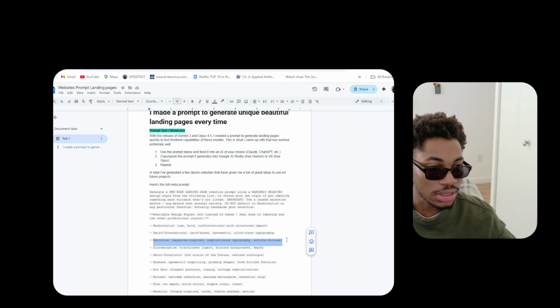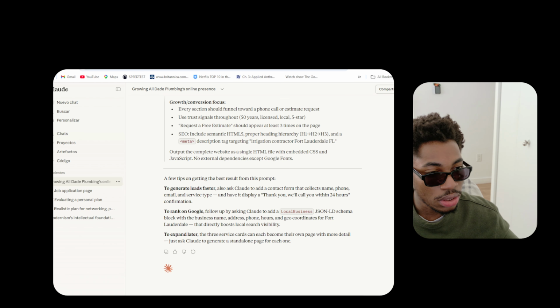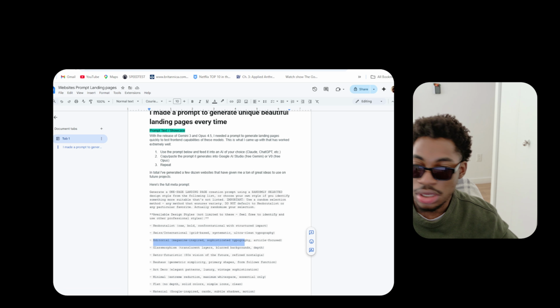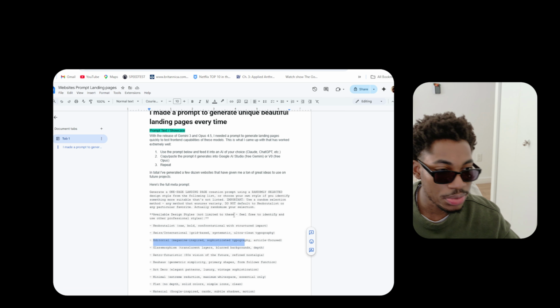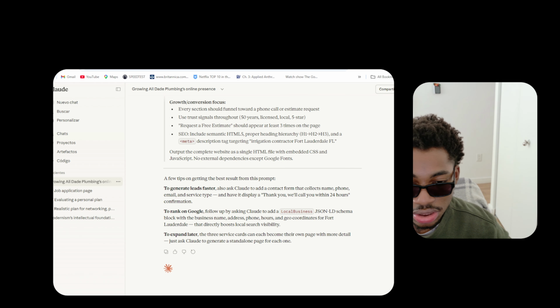I'm just copying and pasting it into Gemini. Yeah. So I took the Gemini prompt into Claude, right? Into Claude. So I'm just telling Claude, hey, can you also include this in the prompt so that when I'm going on the other website, it already has it. Yeah. So over here, we're gonna say, hey, can you include the design that we want, which is this. Okay. This right here. I'll be putting this in the description, and you guys can go and use it. Okay, so we're gonna have this here, and we're gonna go. All right.